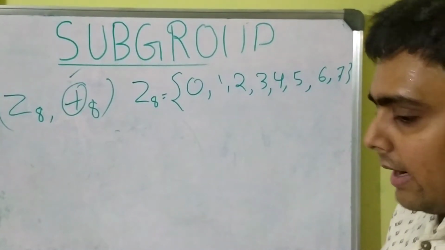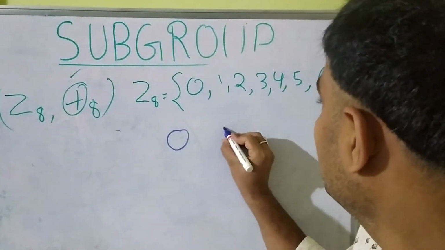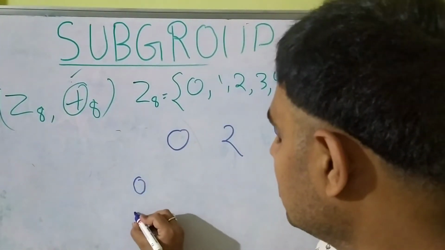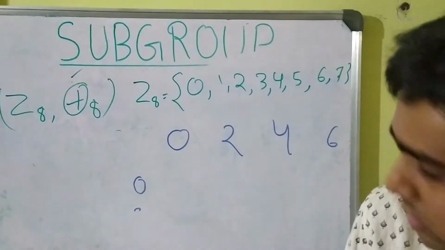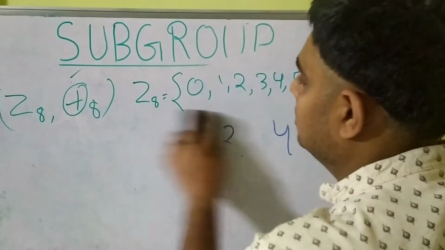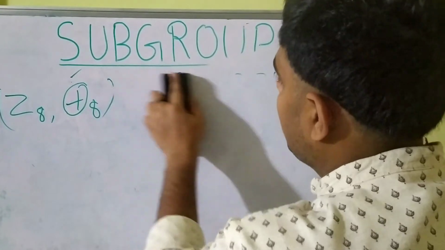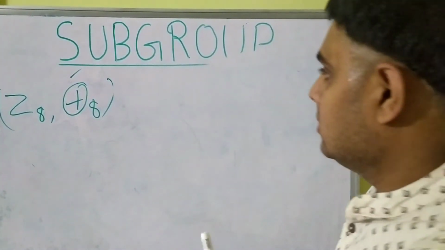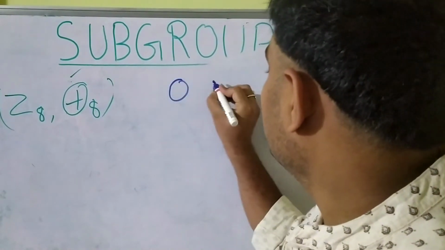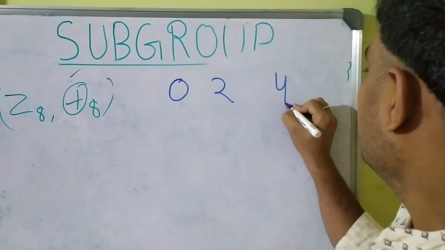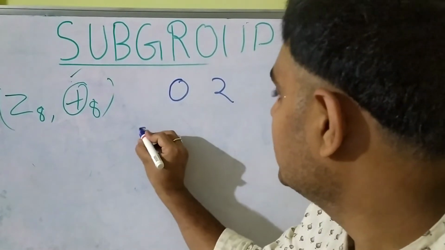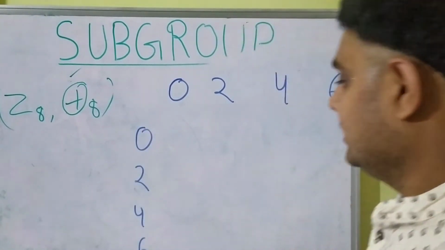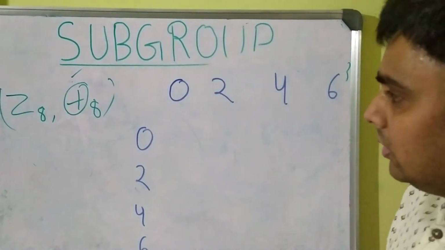So for getting the Cayley table, we'll take 0, 2, 4 and 6 along the top and the side.